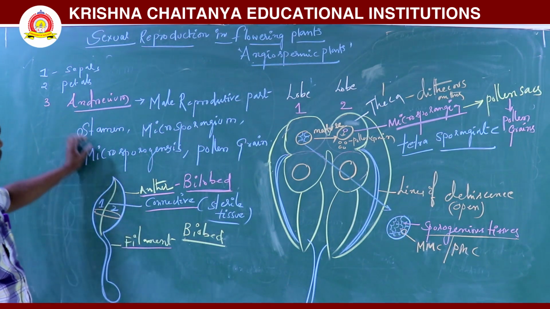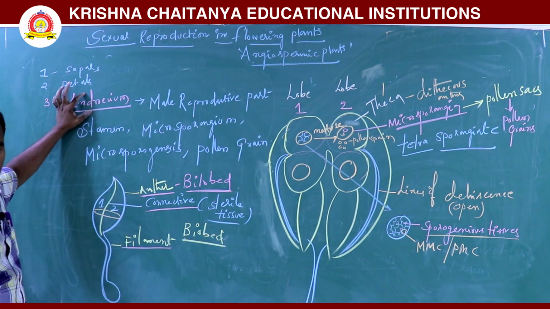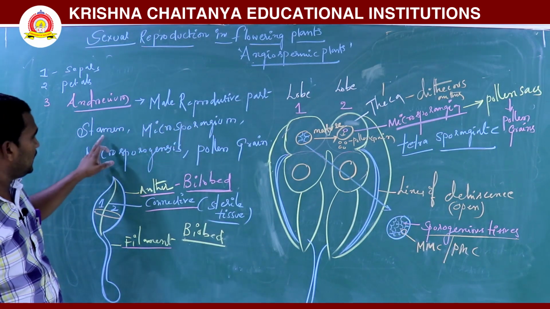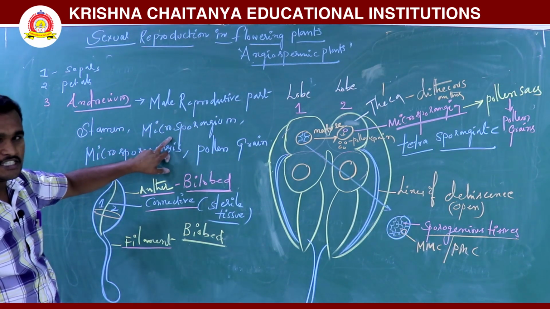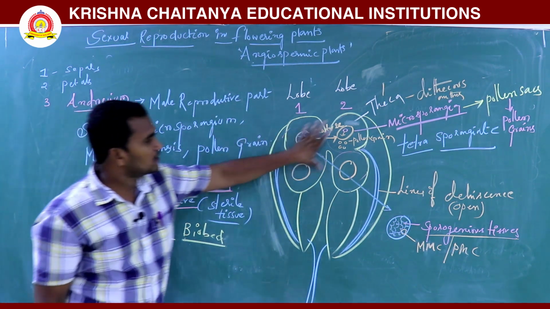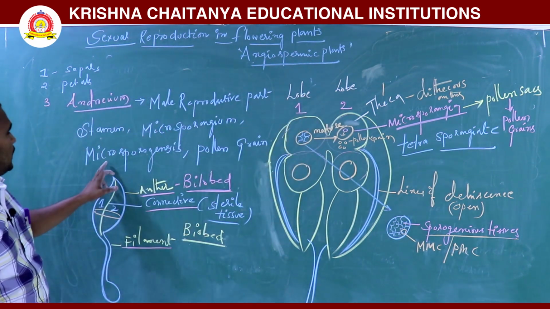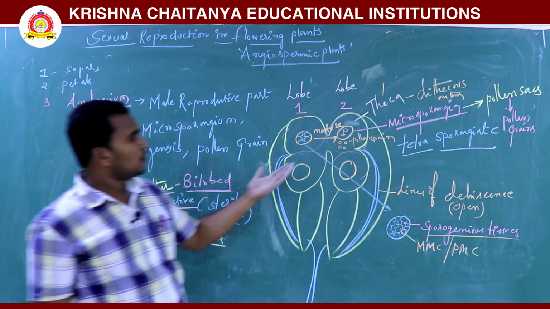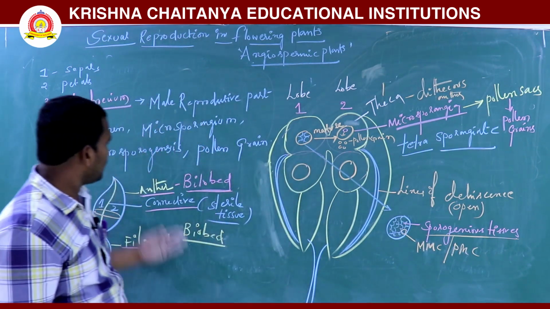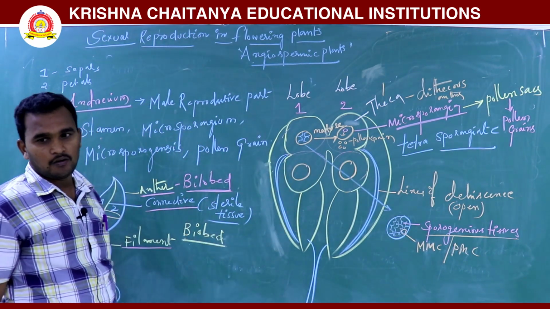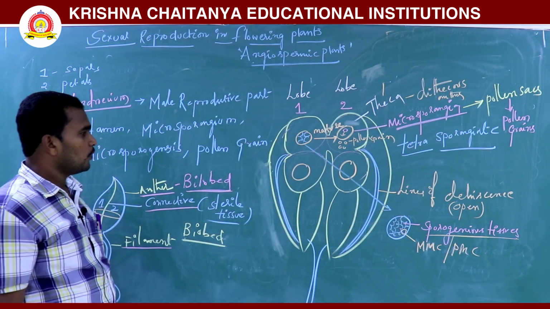See here what we are discussing: the androecium, the male reproductive part. Mainly the stamen and microsporangium. This structure is called a microsporangium. Next is microsporogenesis. What is microsporogenesis? The formation of pollen grains is called microsporogenesis. Then we will discuss the pollen grain.